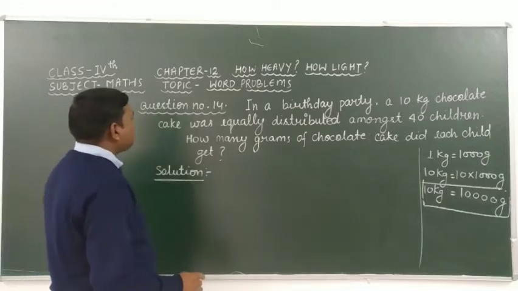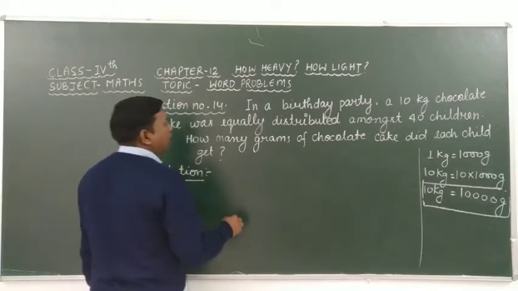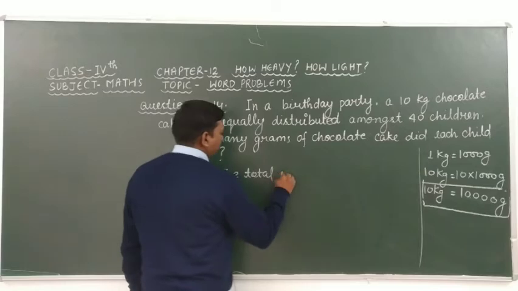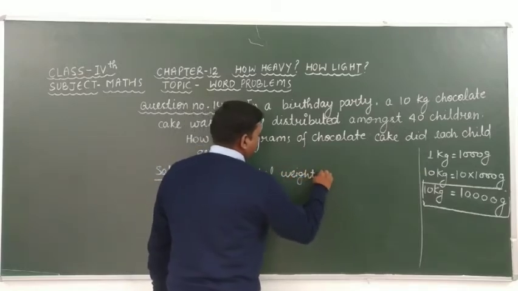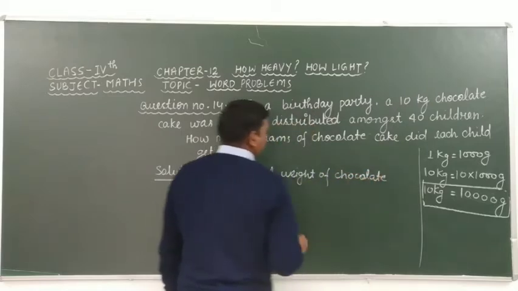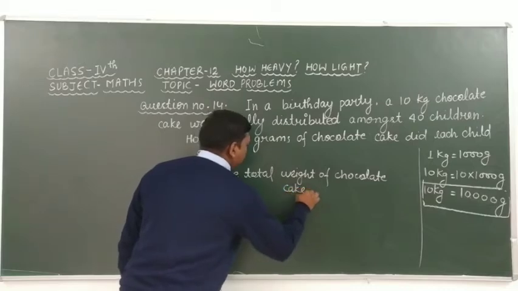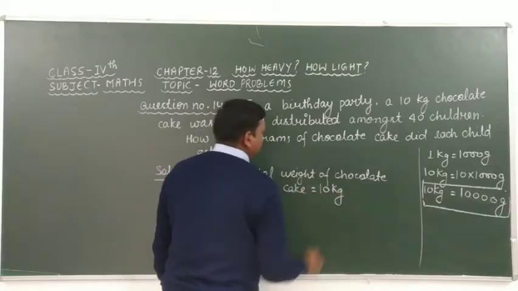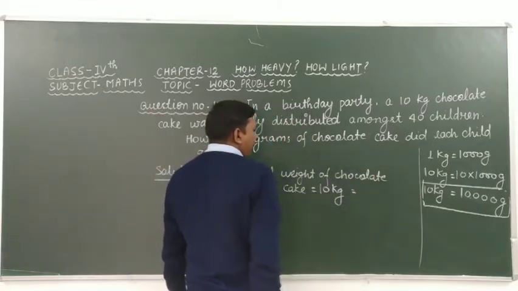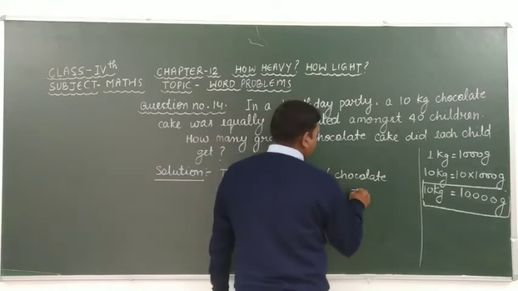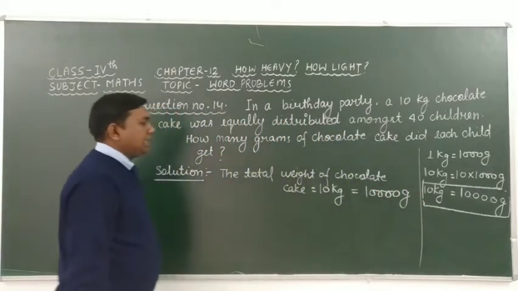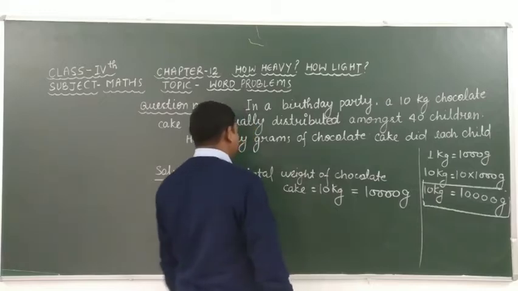Look here carefully. The total weight of chocolate cake is equal to 10 kilogram. If we convert kilogram into gram, then we can write 10 kilogram is equal to 10,000 gram.